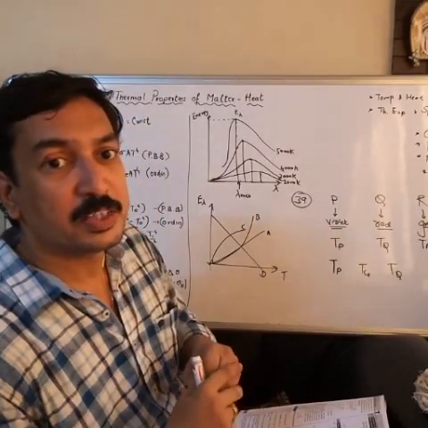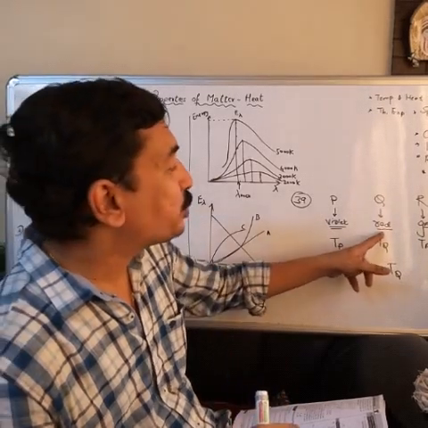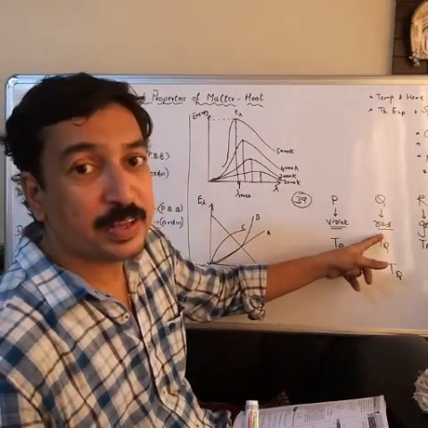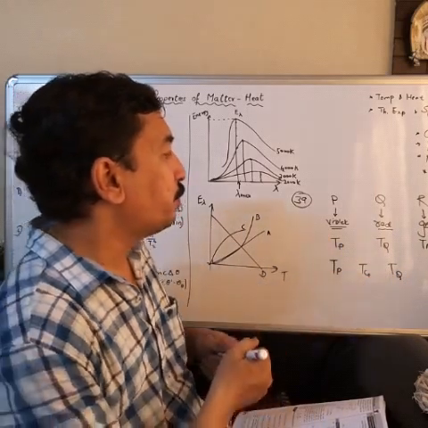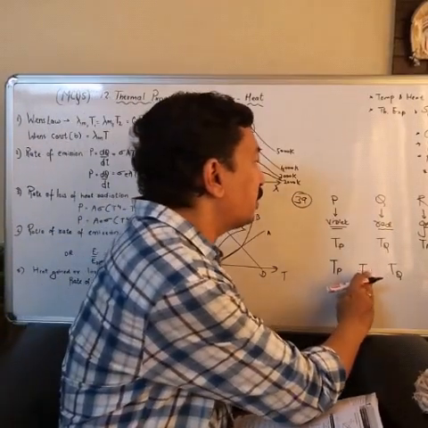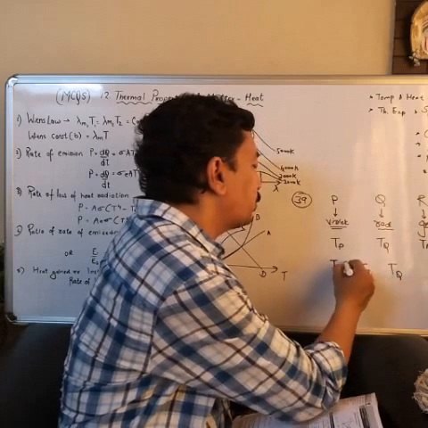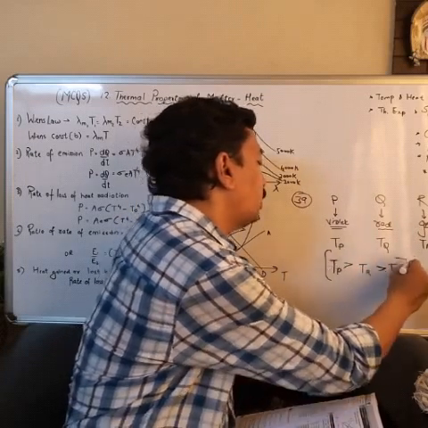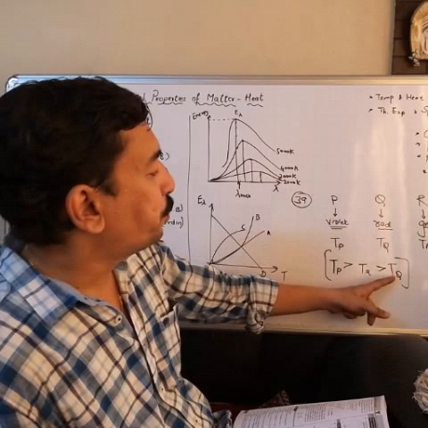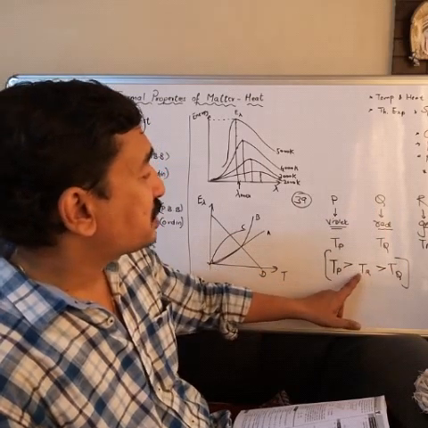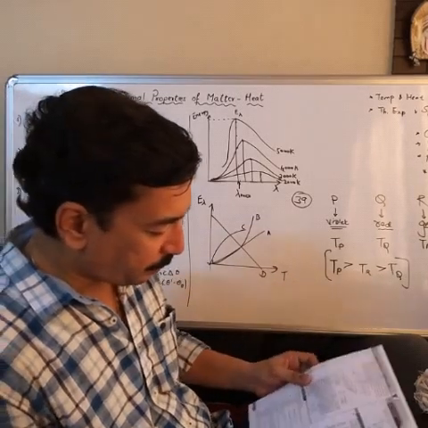Violet has the smallest wavelength, so its temperature will be maximum. Red has the maximum wavelength compared to violet, and its temperature will be minimum. Green will have an intermediate value. So the relation will be like this: temperature of star P will be maximum, temperature of star Q will be minimum, and temperature of star R will be intermediate between P and Q.